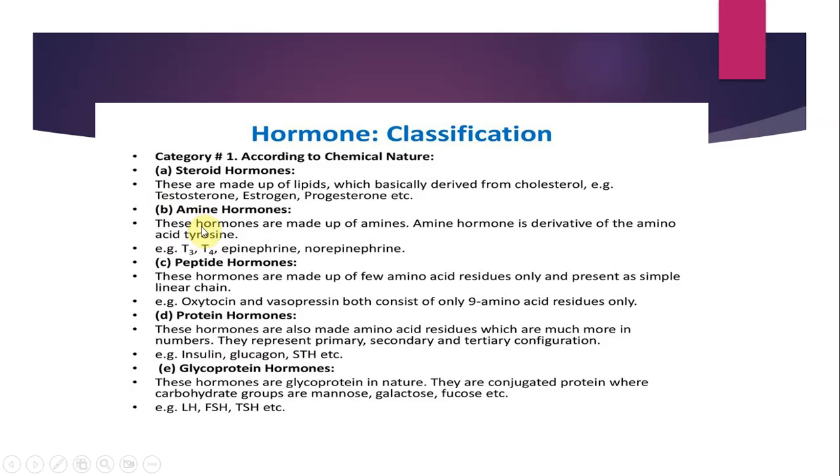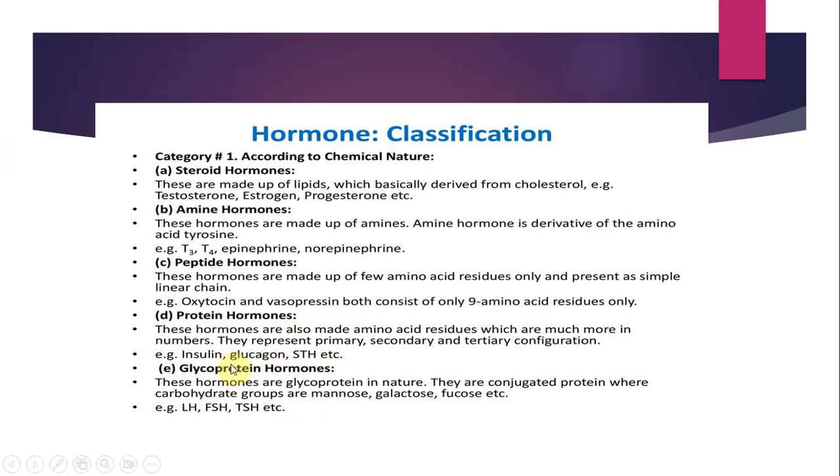Then we move on to the peptide hormones. When we talk about the peptide hormones, they're made of amino acids. Amino acids are the building blocks and they join together to form an entire protein molecule. Again, they're water soluble, they act via cell surface receptors, and examples include insulin and growth hormone, right? Oxytocin and vasopressin, this is very important, they both consist of only 9 amino acid residues, right?